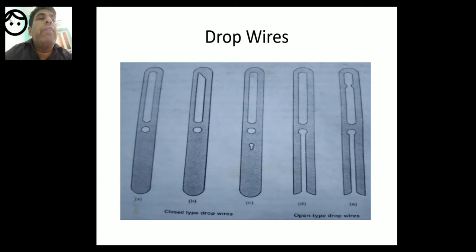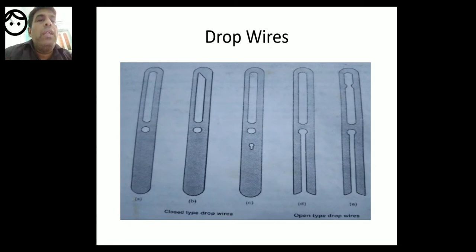In the electrical drop wire mechanism, similarly, the warp will pass through the slots of the drop wire, and when there is a breakage, the drop wire will fall, the necessary electrical warp stop motion is actuated, and there is stoppage of the loom. So in both cases, the warp passes through the slots of the drop wires.